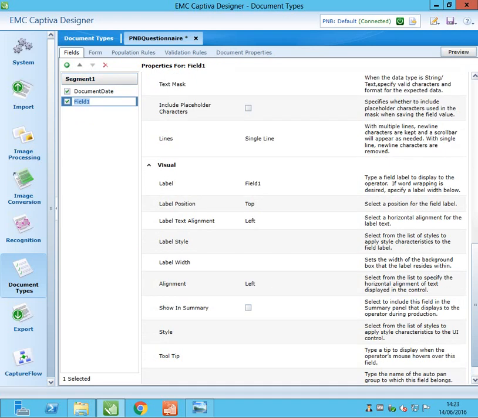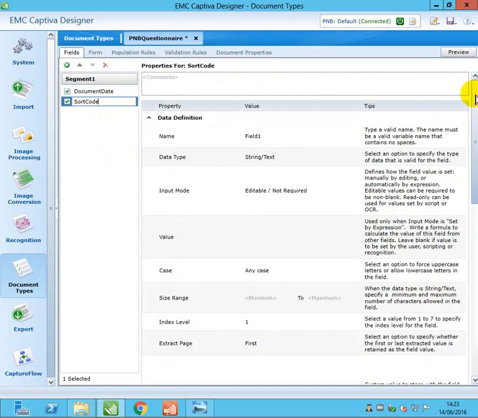So this is for my sort code. The second value is going to be the sort code. The same way, we will do all the configurations.